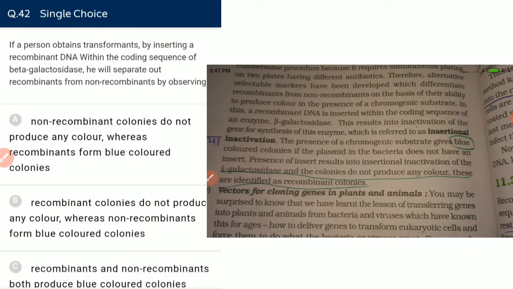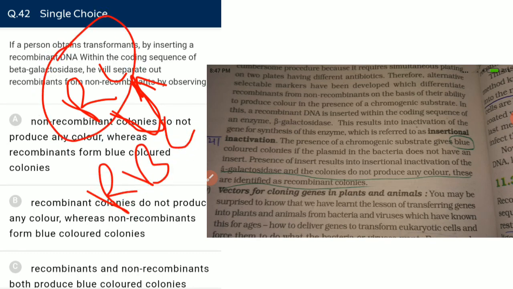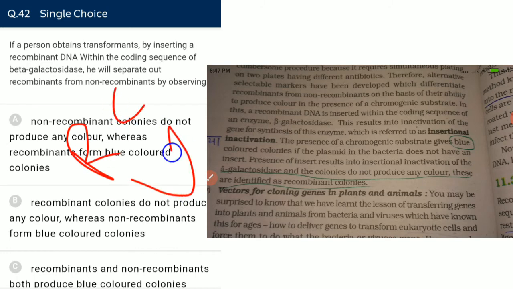A person obtained transformation by inserting a recombinant DNA within the coding sequence of beta-galactosidase. He will separate out recombinant from non-recombinant by seeing colorless colonies. RCB, Royal Challengers Bangalore. R to C means recombinant will give colorless colonies. Recombinant will give RC circuit, and RC circuit means resistance and capacitance combination. RC means recombinant will give colorless colonies and non-recombinant will give blue colored colonies.